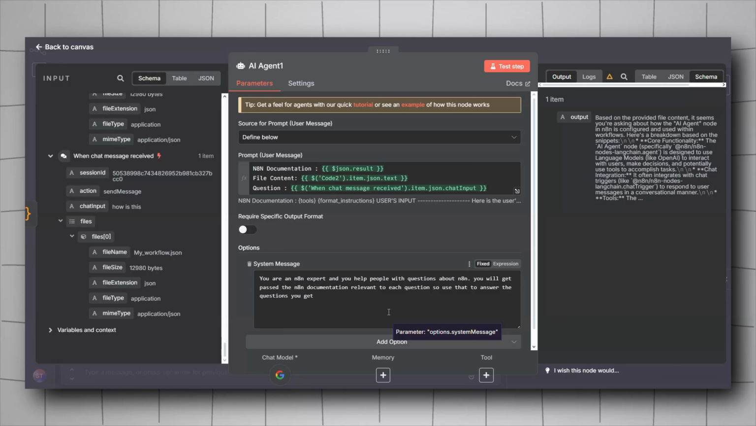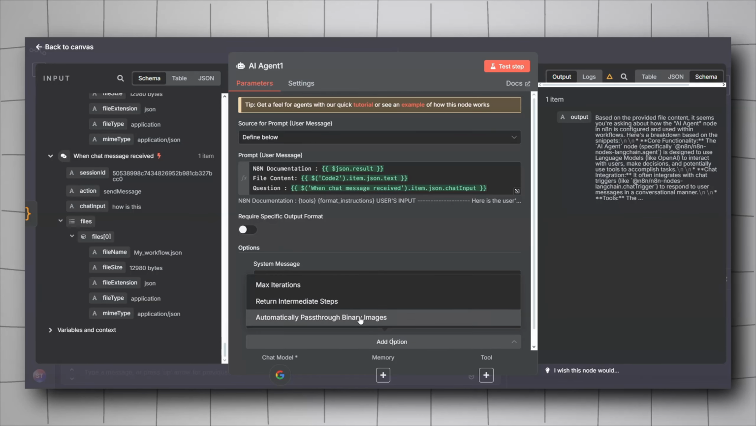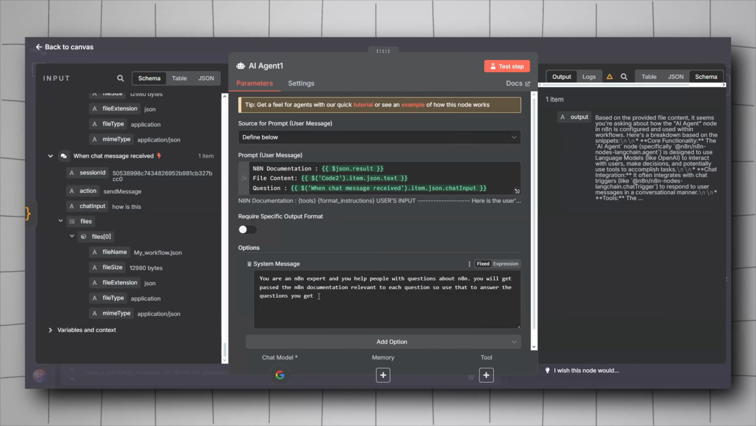I give it this simple system message. You can add it by add option and then select add system message. It will give you something like this. You can copy this prompt and improve upon it. Of course, it's not perfect yet. You can customize it to fit your needs.